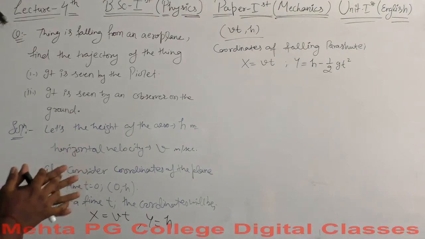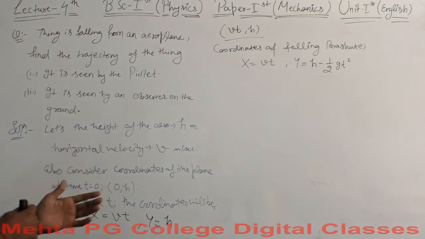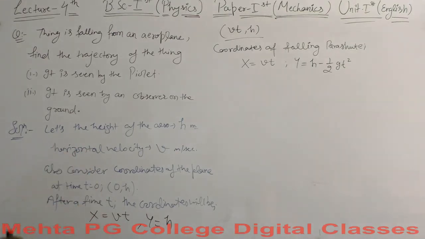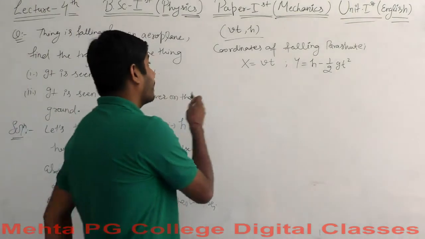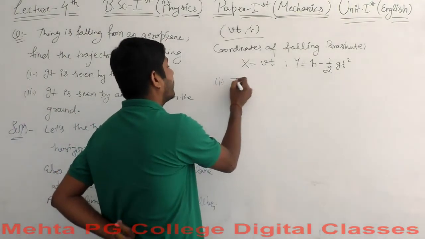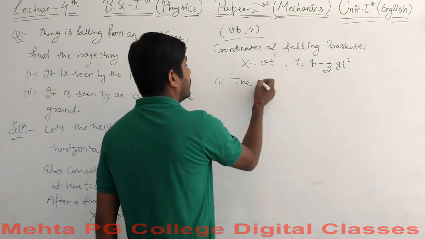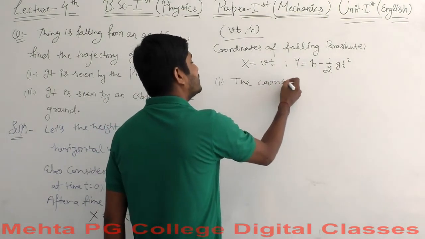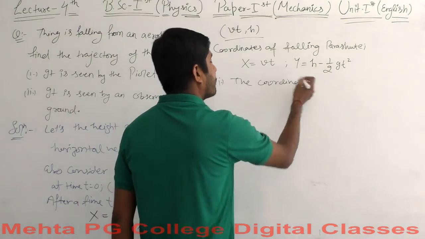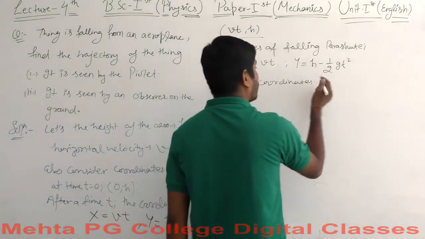Now we are to find the coordinates of the parachute in the reference frame of the pilot. So first of all, the coordinates for the pilot.